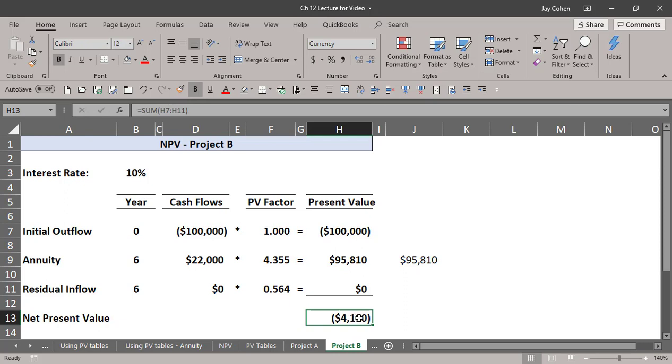So I would reject this offer, because we are not earning 10%. And the most I would pay to answer that question is $95,810. That's the most I'd pay. I would not pay $100,000 because I wouldn't get my 10% if I did that.